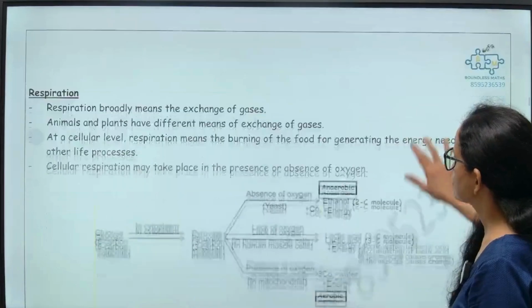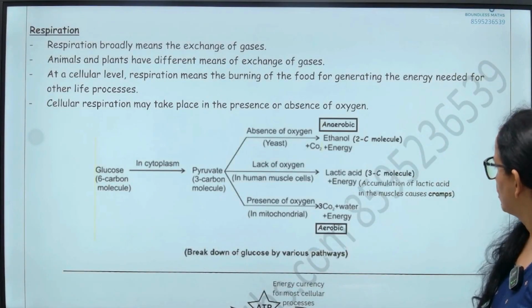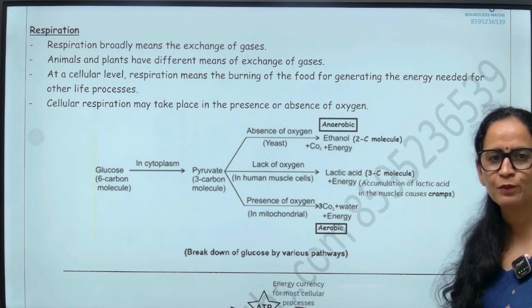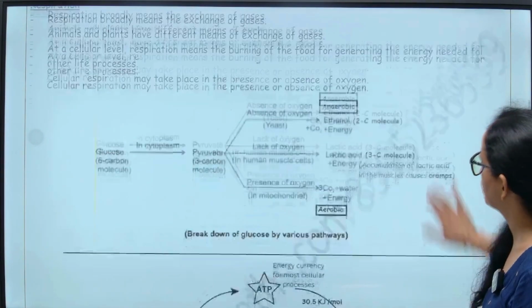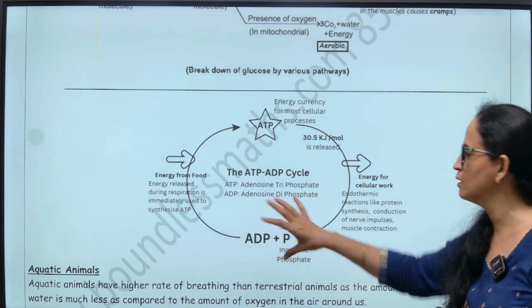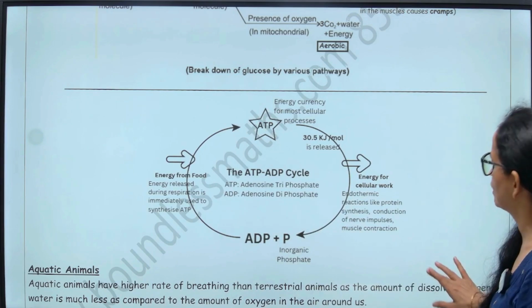So next we covered the three pathways for breakdown of glucose, part of respiration, the difference between aerobic and anaerobic respiration, and then we also talked about the ATP and ADP cycle. ATP gets broken down to ADP and phosphate ion, and then they are joined again by the energy released by mitochondria to again create ATP.